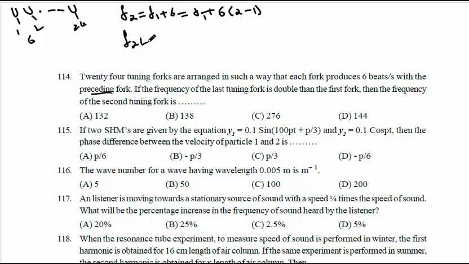Similarly, write it for the 24th tuning fork. f24 is f1 plus 6 into (24 minus 1). If you calculate this, you will get f1 plus 138.